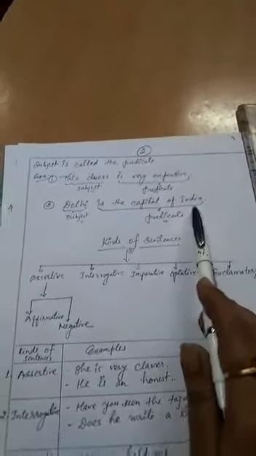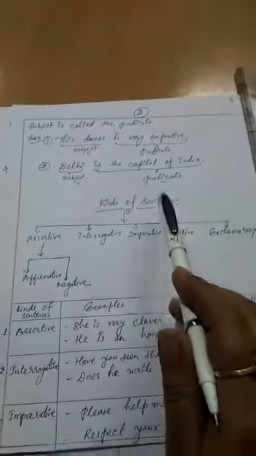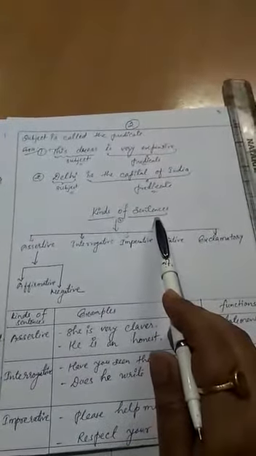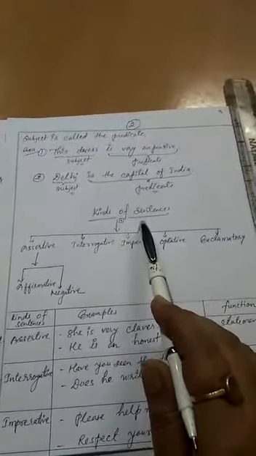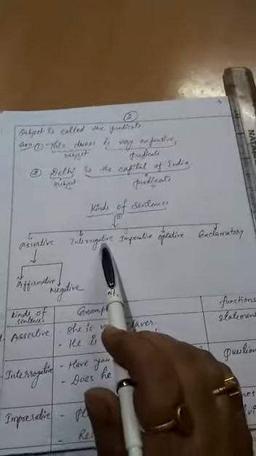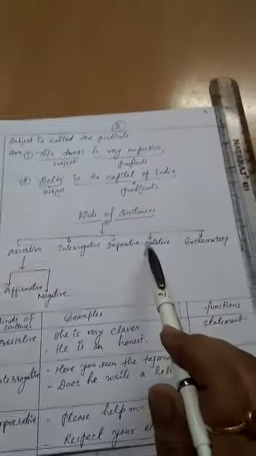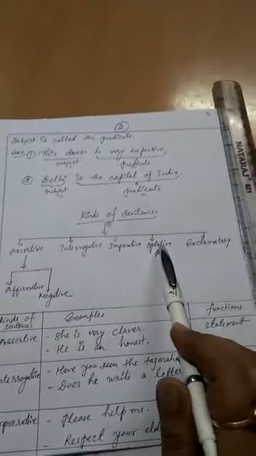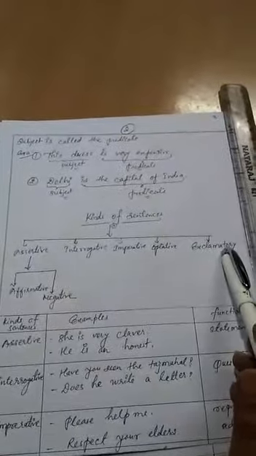Okay. Next we see kinds of sentences. It is also divided into 5 parts, 5 types. First is called assertive, second one is interrogative, third one is imperative, next one optative, and last one is exclamatory.